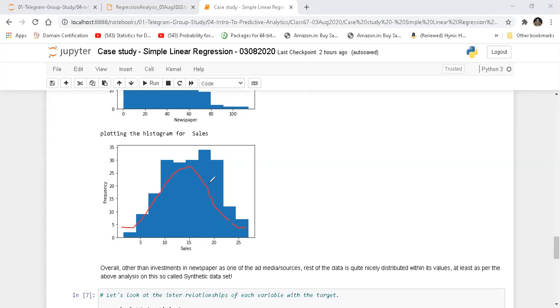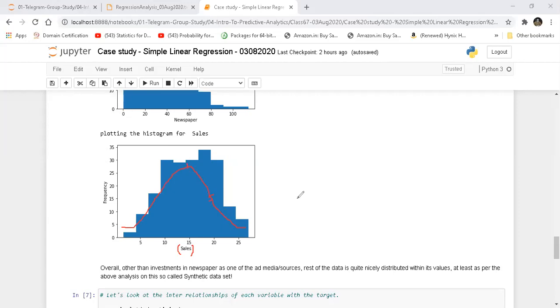But just to clarify, this is not an assumption for linear regression. We are trying to predict the value of sales, but we don't expect the sales values to be normally distributed or to have a non-skewed kind of distribution. That's not the expectation.